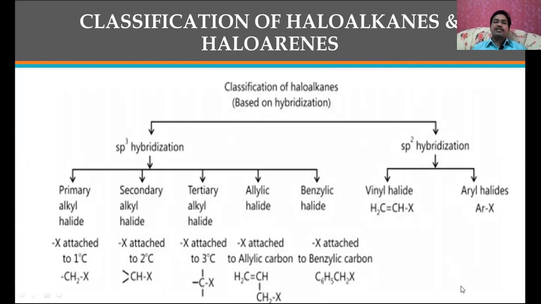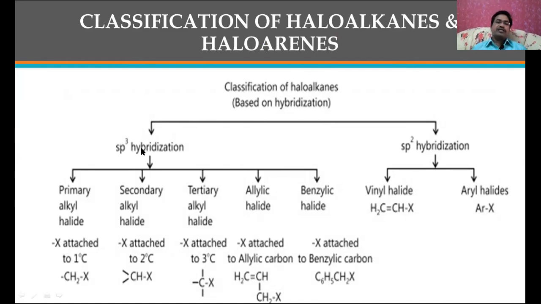Now let us see this is the case. Here, how are haloalkanes classified? What are their classifications? They are classified in different ways. One type of classification is based on the hybridization, whether the halogen is present on an sp3 hybridized carbon or on an sp2 hybridized carbon.